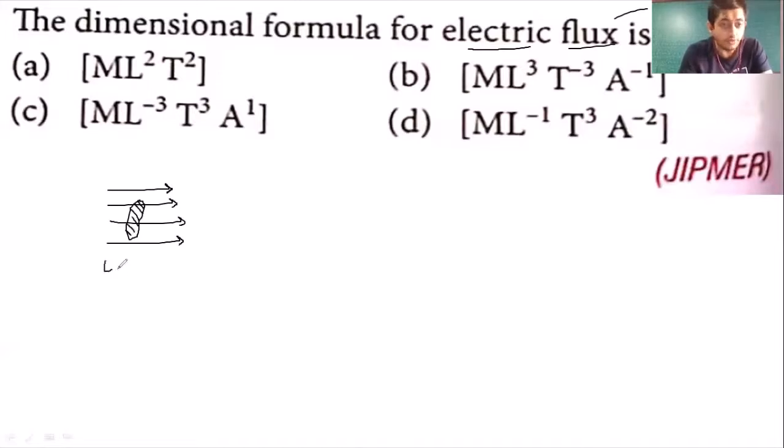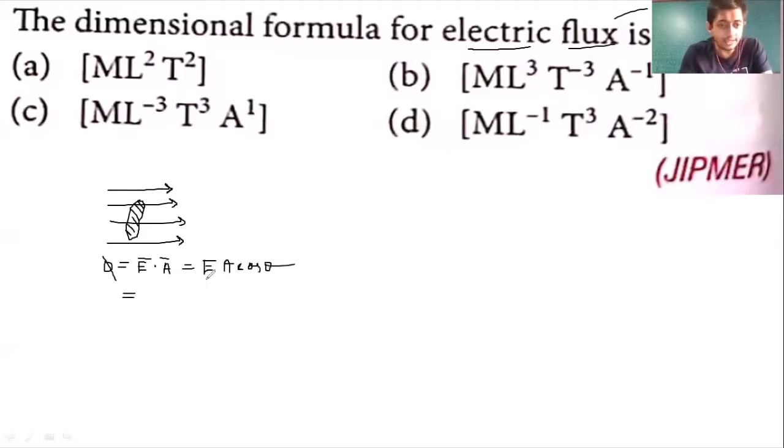So my dear students, flux is actually E bar dot A bar, जहाँ पे E is electric field vector and A is area vector. So flux is E bar dot A bar. And अगर magnitude में बात कर रहे हैं, then dot product means cos theta. So that is EA cos theta. So the value of the electric flux will be EA cos theta.